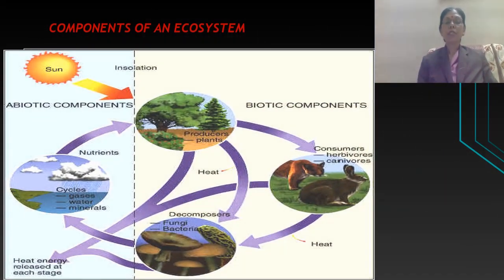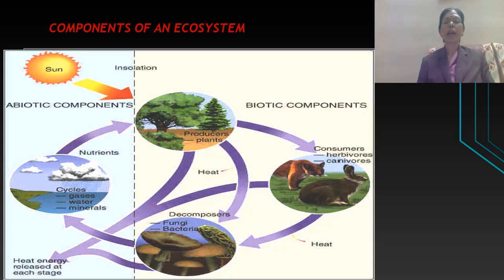Components of an ecosystem may be divided into two types. Number one, abiotic components, and number two, biotic components. Let us come to abiotic components. What are abiotic components? As the word itself says, divide the word: a and biotic. It means the factors which do not have life, they are non-living, and they are called abiotic factors. Let us read one by one what these abiotic factors are.